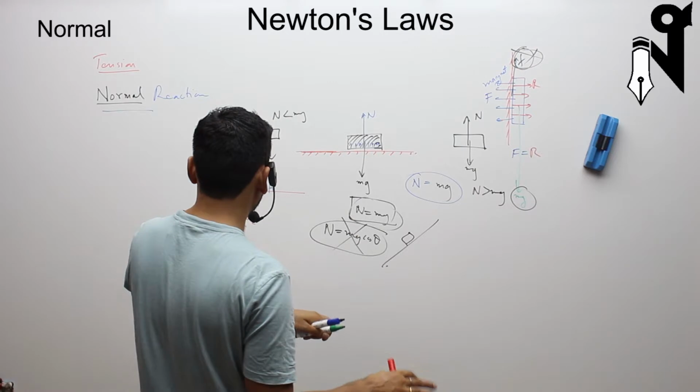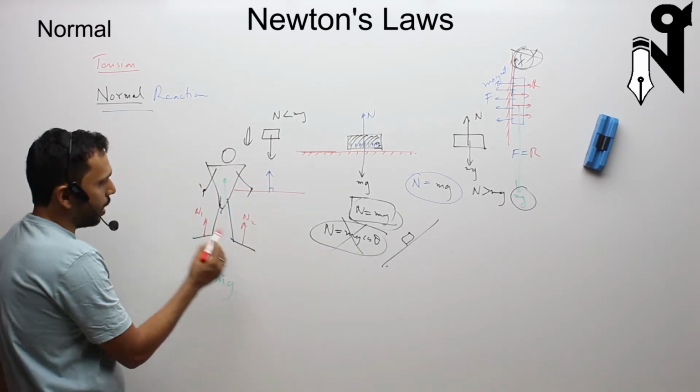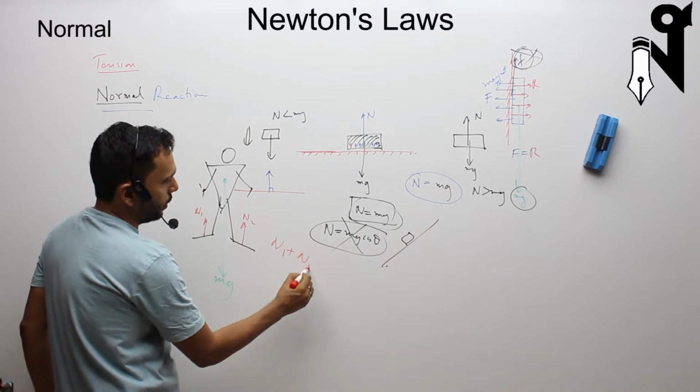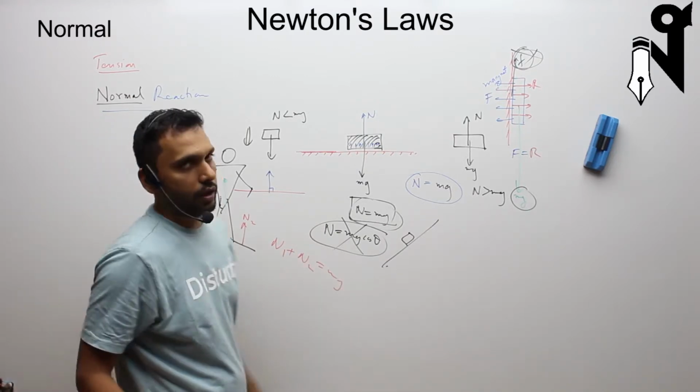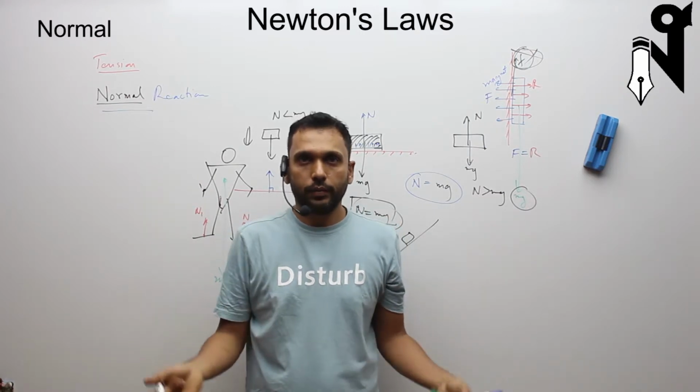depending on how much press I'm giving to the floor by both my legs. If it is equal, both will be equal. But no doubt that N1 plus N2 must be equal to mg if I am standing without my center of mass going up or down.